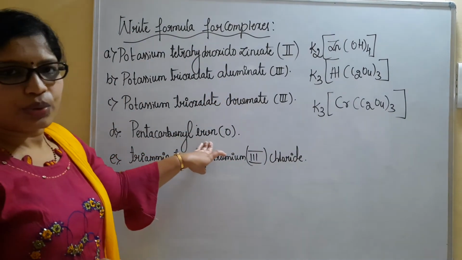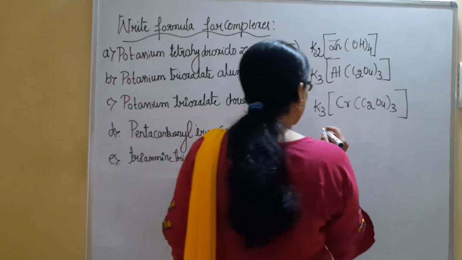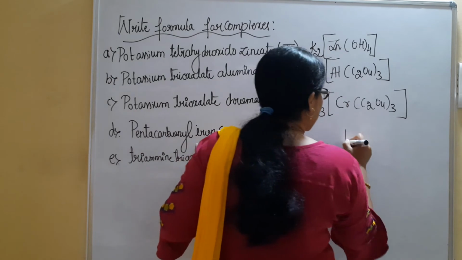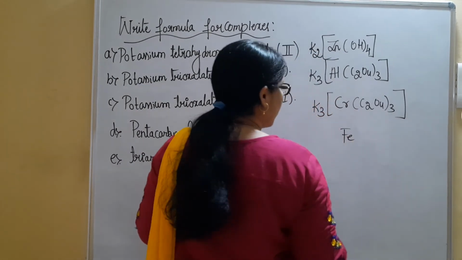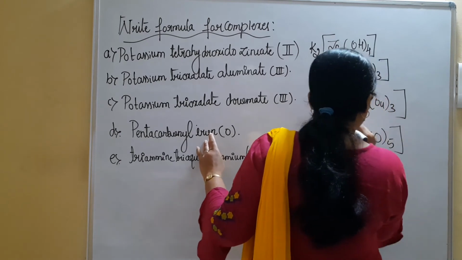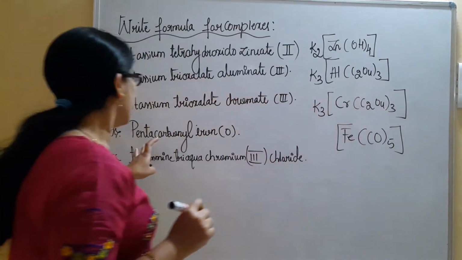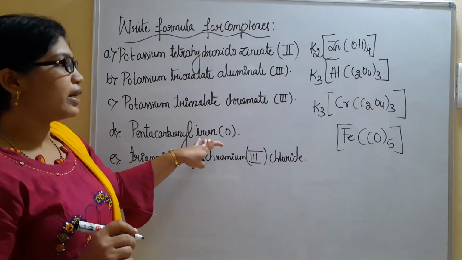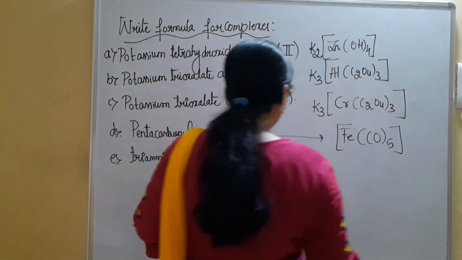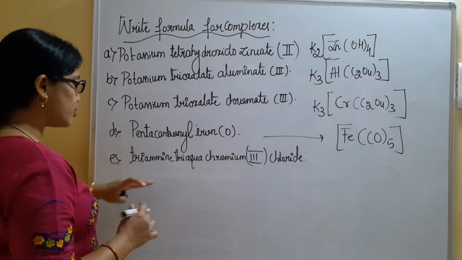Pentacarbonyl iron 0 is said to be a neutral complex. Pentacarbonyl iron. Iron, in the sense Fe, is the central metal atom. Carbonyl is the ligand. How many? 5. Pentacarbonyl iron 0. Fine. So like this we will be writing the formula for this one. Let us try for this one.